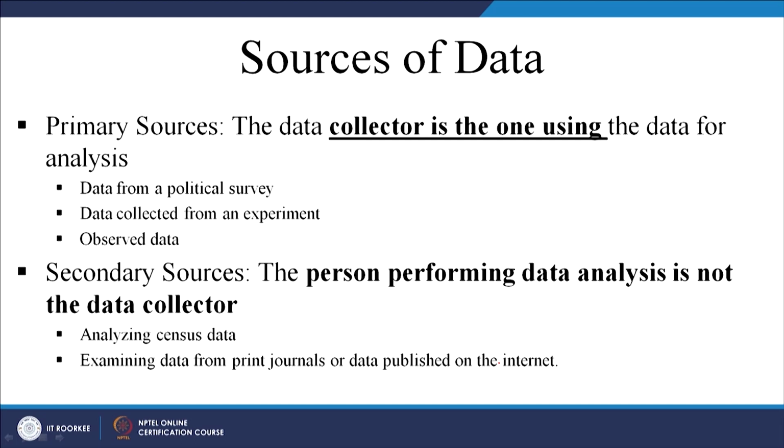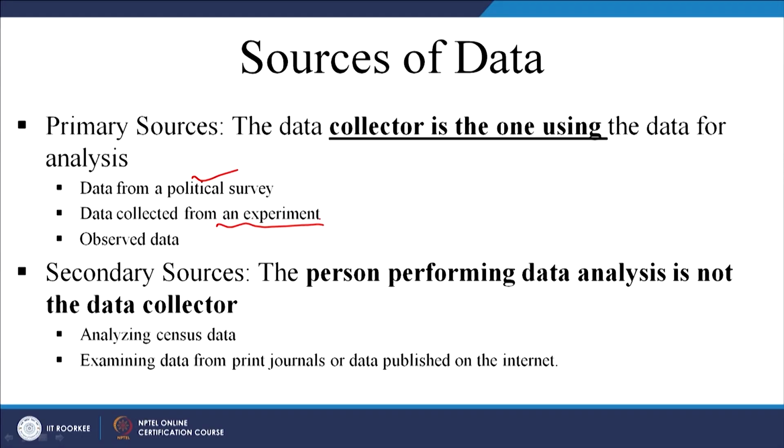You can have examples like this: data collected by a political party, data collected from an experiment. If you are performing an experiment in a laboratory, then you would collect data from that experiment. So, that would be primary data. You are observing something, let us say you are observing the number of vehicles passing through an intersection. How many trucks passed from 9 am to 10 am, how many two-wheelers passed from 9 am to 10 am. So, these are observational data.